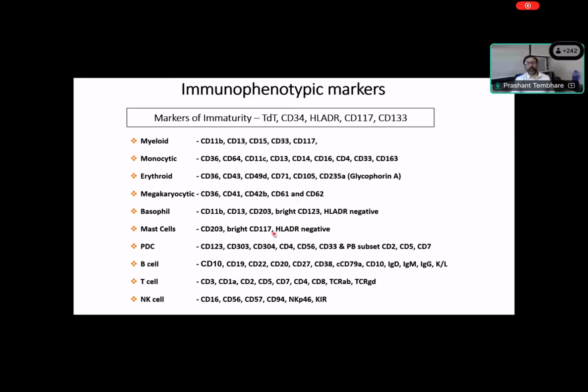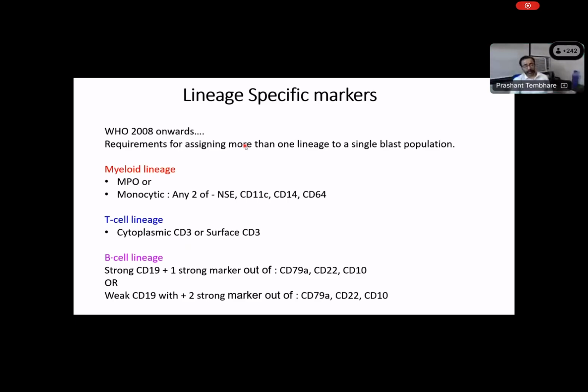HLA-DR, which is an HLA molecule. Then plasmacytoid dendritic cells. So there is a list of markers which is used to identify different cells. Some of the markers are common, some of the markers are unique for particular cells. And these markers change their antigen density when they mature from one form to another form, another form. We know that there are specific lineage markers.